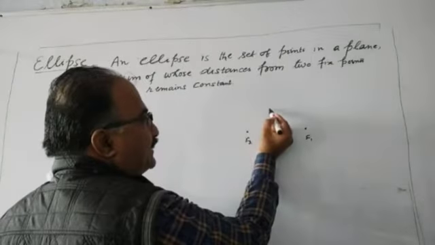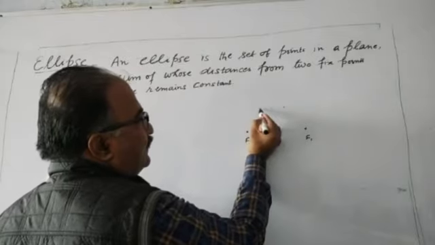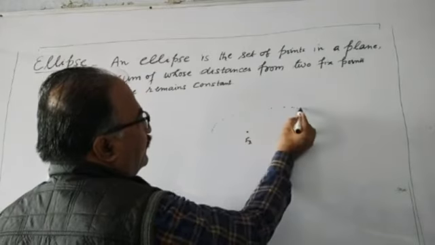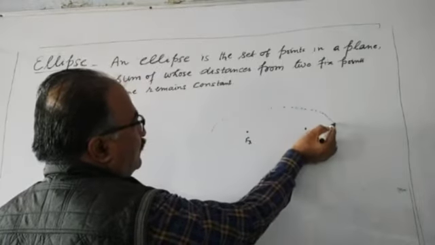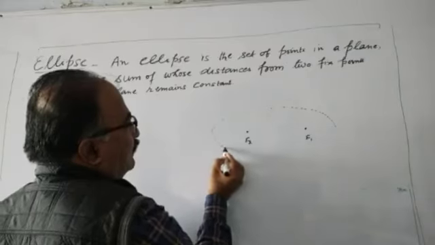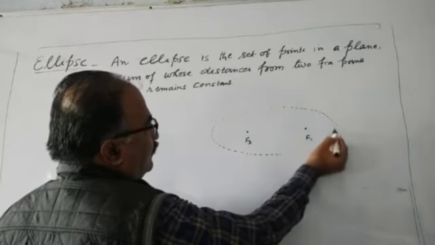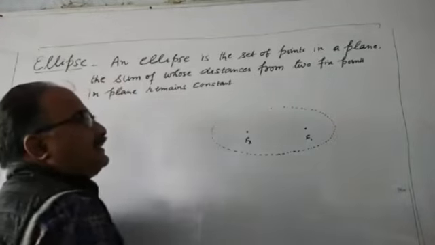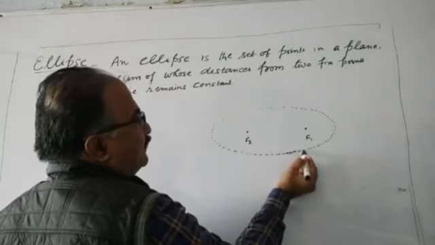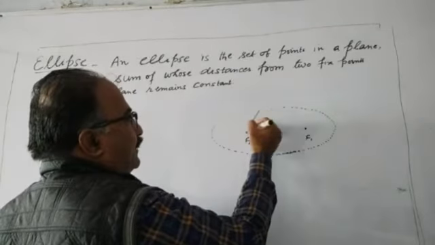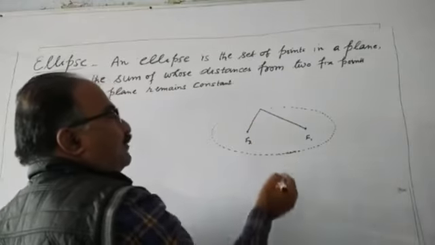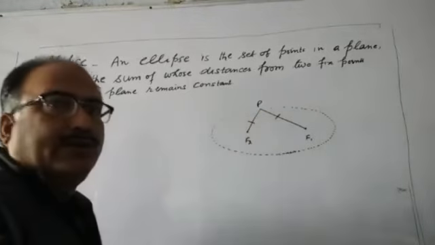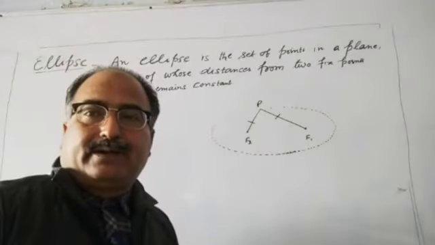And now consider a set of points like this, all these points in such a way that if we consider any point, let us suppose I consider this point P and join it with F1 and F2. Let us suppose the sum of these two distances PF1 and PF2 is equal to 10 centimeter.